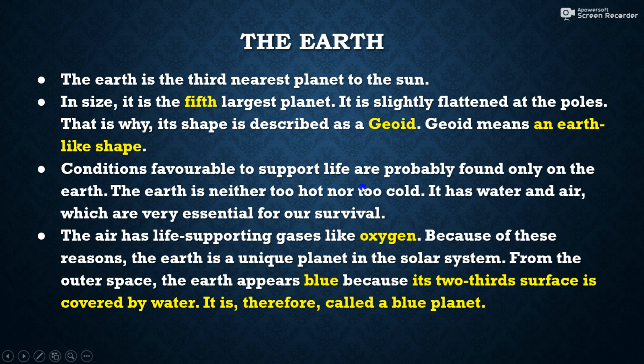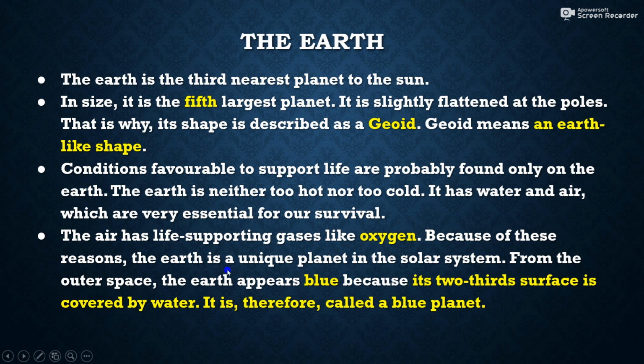Conditions favorable to support life are probably found only on the Earth. So Earth is the only planet where life exists, because here conditions are favorable to support life. The Earth is neither too hot nor too cold. It has water and air which are very essential for our survival. So this is the only planet in our solar system where life exists. The air has life supporting gases like oxygen. All of you know that we take oxygen.